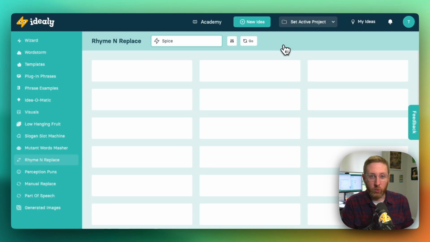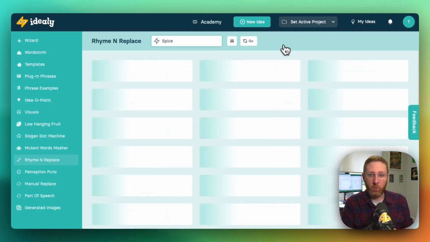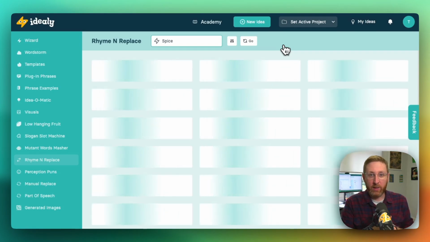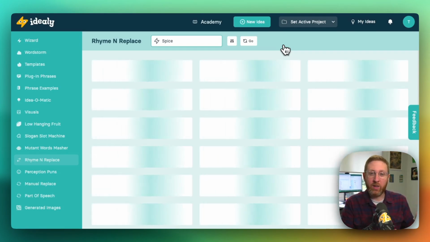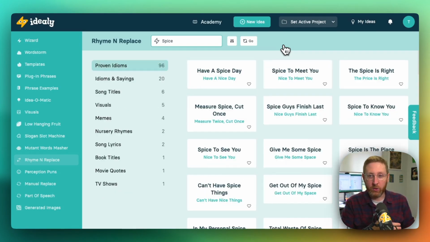And what this tool does is it goes and looks for phrases where there is a rhyming word, a word that rhymes with spice, and it swaps it out. So it swaps out spice for that other word, and you'll see some of the results come up here. So have a spice day, spice to meet you, the spice is right, measure spice cut once, spice to know you,